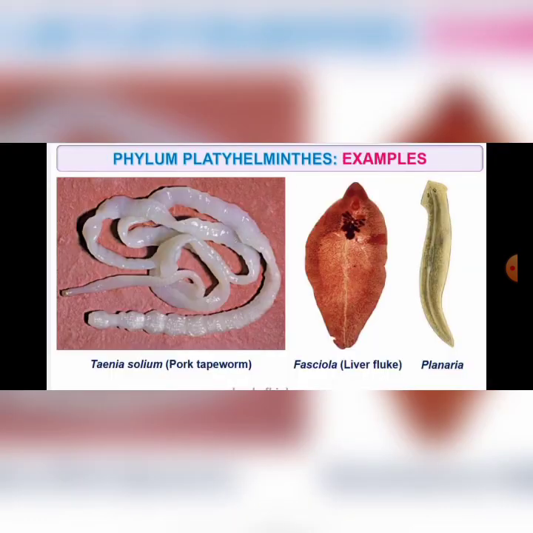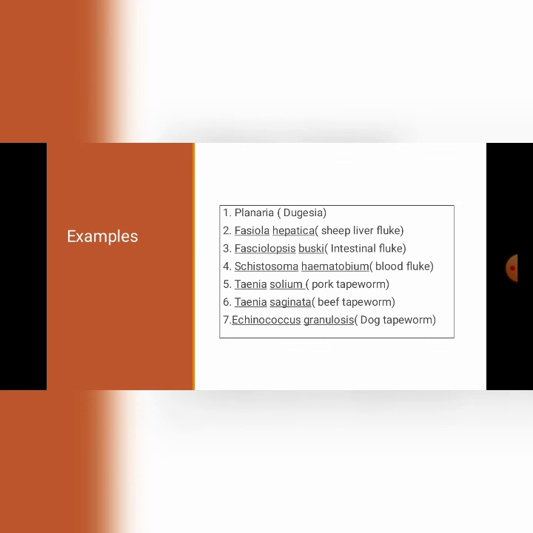Clear? So examples for phylum Platyhelminthes are Taenia solium, that is referred to as pork tapeworm; Fasciola hepatica, the scientific name of liver fluke; Planaria, also referred to as Dugesia. Other examples I have listed out here.